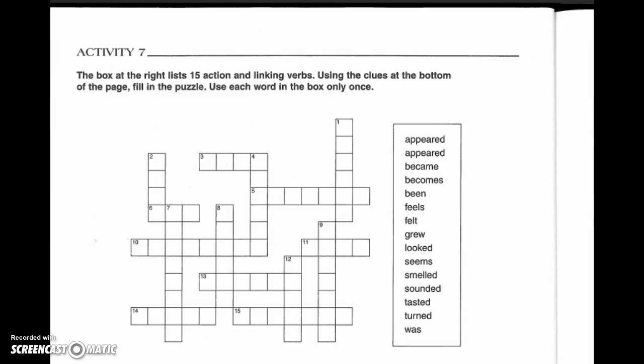Activity 7, since it's a crossword puzzle, I'm going to skip. We are going to move right on to activity 8.